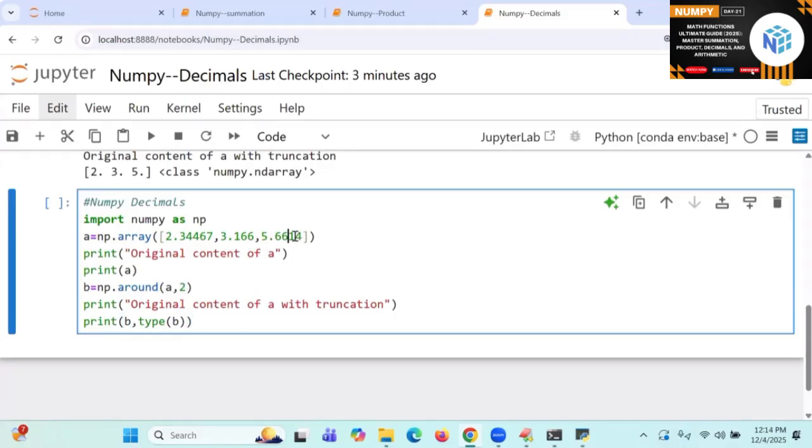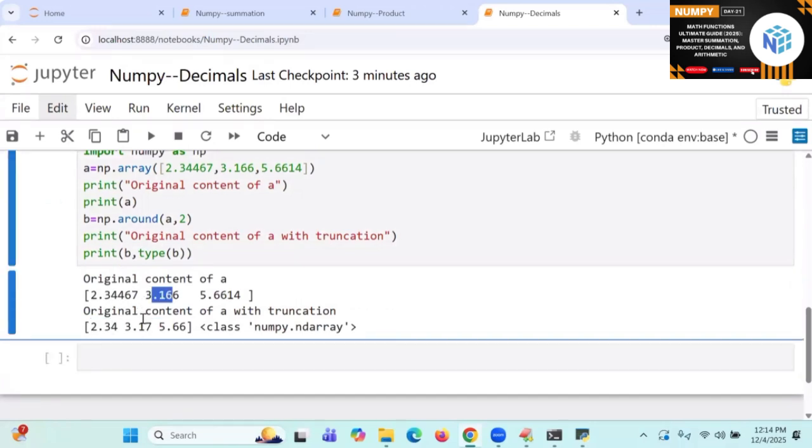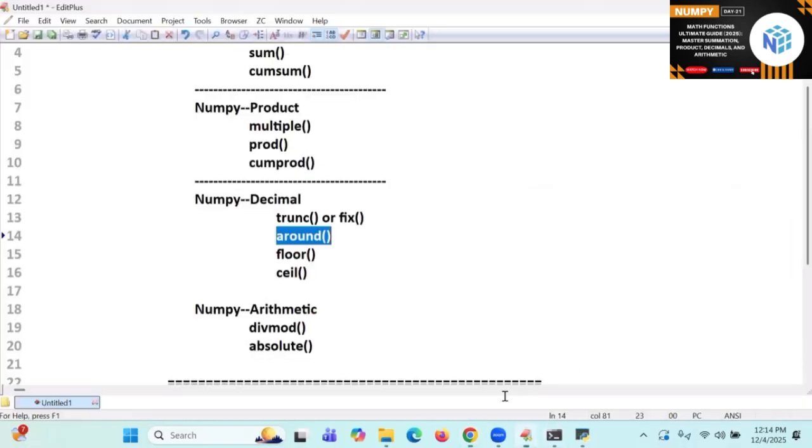When I'm going to round it here, it will consider 1 or not. Is it more than or equal to 5 or less than 5? So see that now 3 point 14, 3 point 17. This is 5 point 66. Are you following? Right, good. Next I will go to around function. You got it. Now I will go to the next. What is the next function?